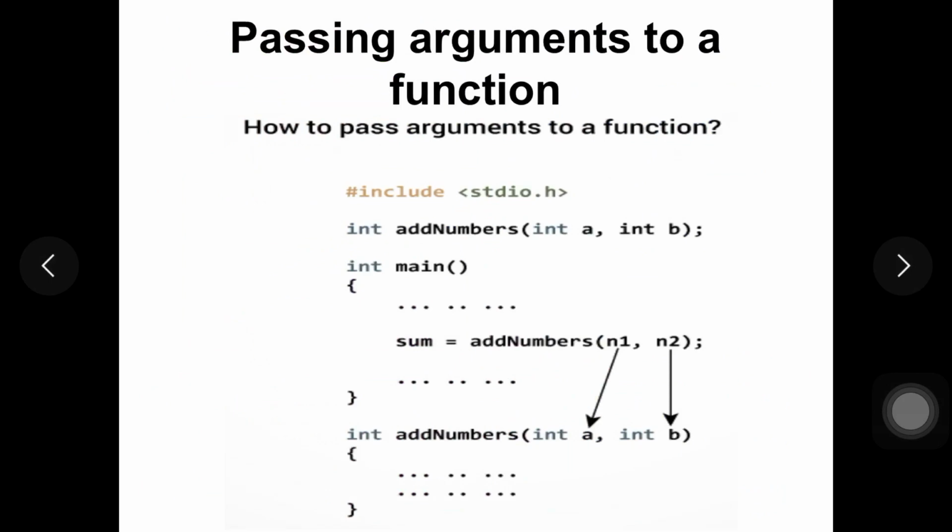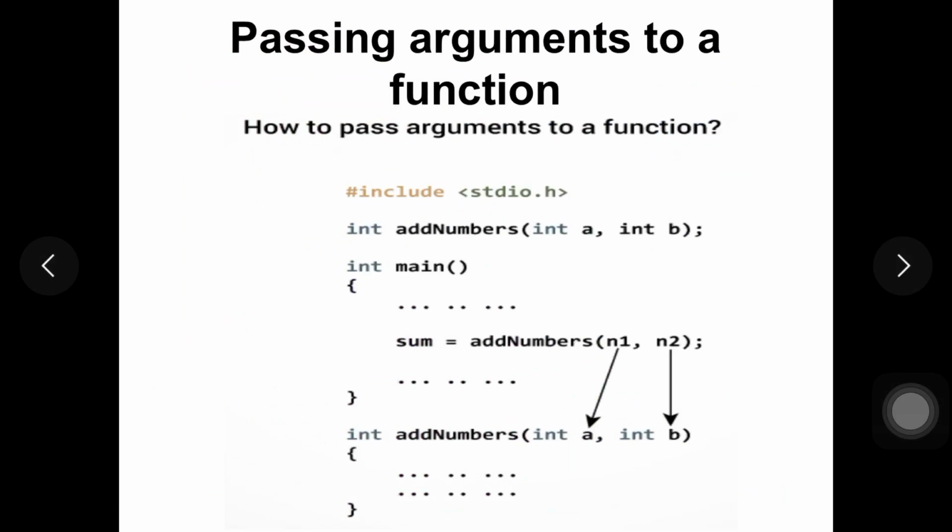Now what are the arguments here? The arguments are n1 and n2. So n1 and n2 are actual arguments which we are passing here, and in the function definition we have two arguments defined as int a and int b. So these are formal arguments.